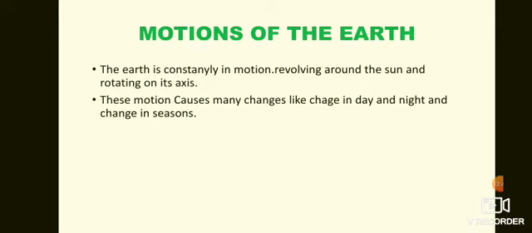So, motions of the earth. The earth is constantly in motion. Not only the earth, other planets are also constantly in motion. The planets, the earth, they always keep on moving. Some kind of motion is always taken by the earth. Two very important kinds of motions of the earth are rotation and revolution.